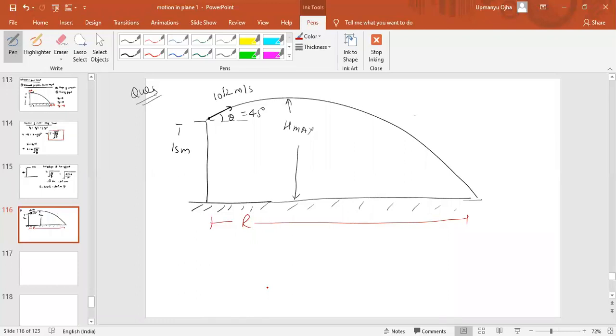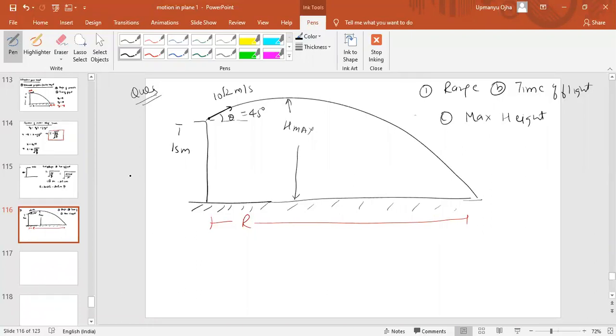So in this problem, we need to find a) the range, b) time of the flight, and c) the maximum height. All we have to find in this case. The basic method remains the same. If you have understood the method properly, you can solve this problem easily.